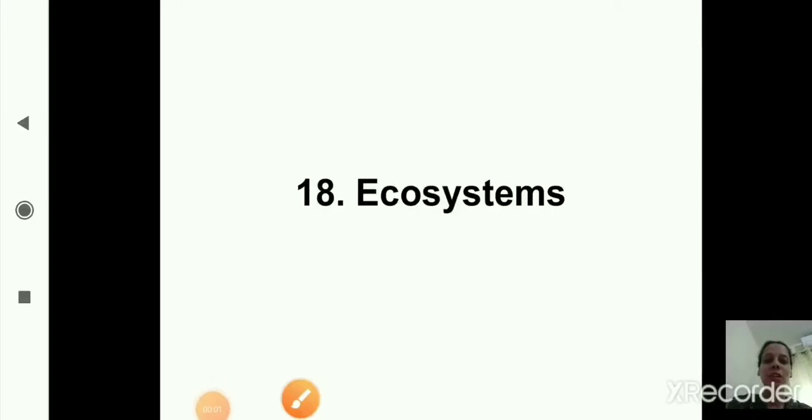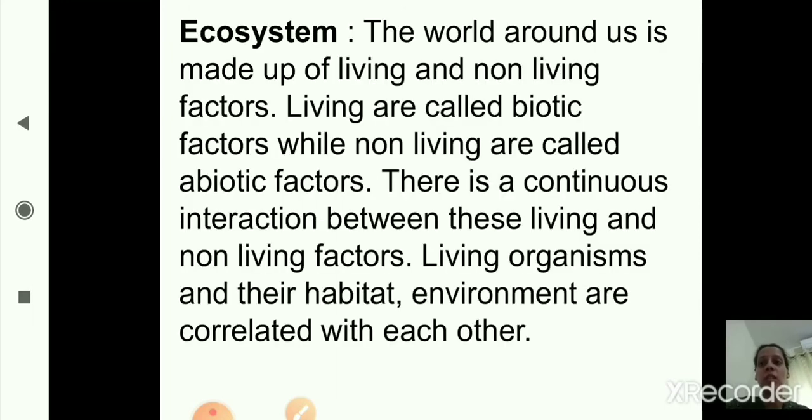Good morning students. Today we'll start with the new lesson, that is lesson number 18 from your textbook, ecosystem. First we will see the definition or the meaning of ecosystem. What does it mean? Ecosystem means the world around us is made up of living and non-living factors. Living things or the living factors are called biotic factors, while non-living are called abiotic factors.